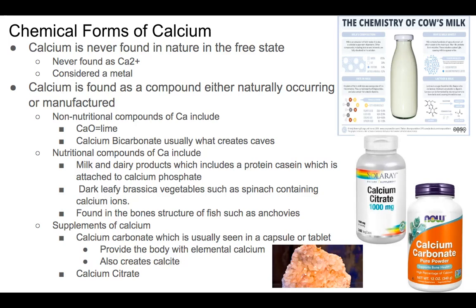Now, there are supplement forms of calcium which you can take if you seem to be lacking in calcium. There's calcium carbonate, which is usually seen as a capsule or tablet, and it provides the body with elemental calcium. It is also what we see when we pick up those little crystals in the little toy shops, which is calcite. And then you have calcium citrate, which is also another tablet or capsule that you can take.